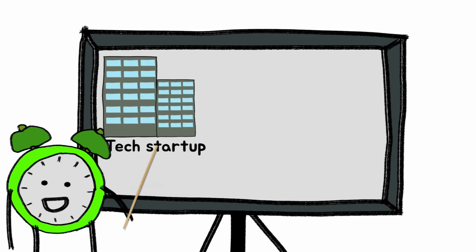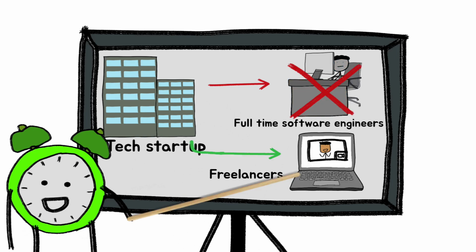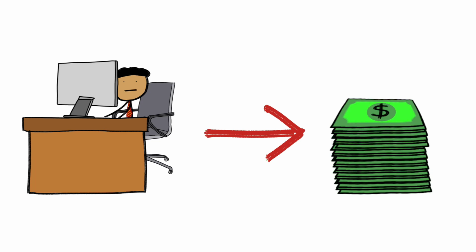Example, a tech startup avoids hiring full-time software engineers and uses freelancers instead because labor regulations make permanent hiring more expensive.